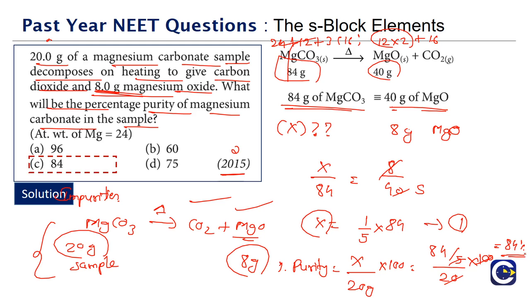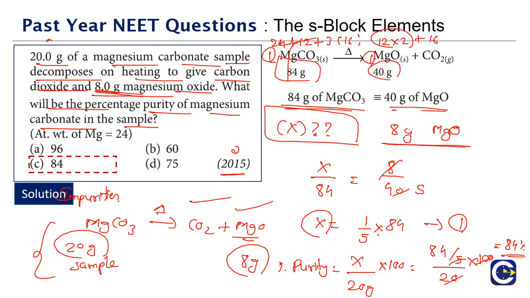What we are doing is more like a basic concepts of chemistry question. We have magnesium carbonate that will undergo dissociation to give magnesium oxide. As per the stoichiometry, the molar mass of magnesium carbonate is 84 grams. 1 mole of magnesium carbonate gives 1 mole of magnesium oxide, which means 84 grams of magnesium carbonate gives 40 grams of magnesium oxide. If you are looking to get 8 grams of magnesium oxide, what is the actual amount of magnesium carbonate required? That is what we are calling X.